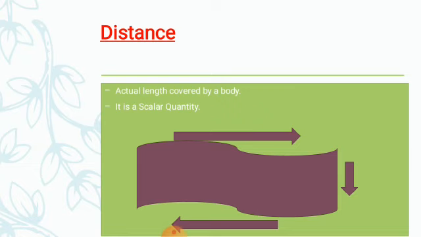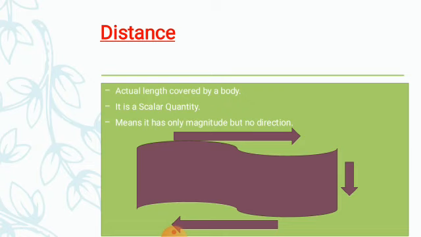As I explained before about scalar quantities, we cannot describe distance with the help of direction. Distance is the total length covered by the body, and it has only magnitude but no direction.